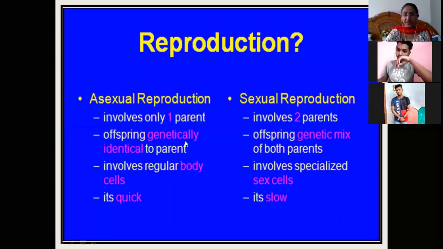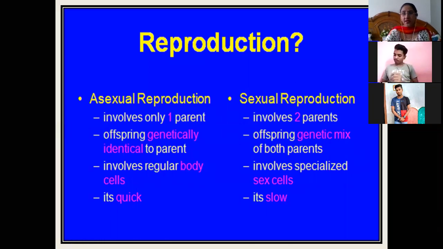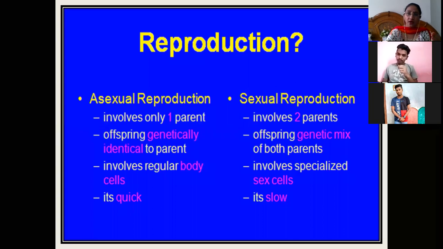In asexual reproduction, offsprings are genetically identical to the parent, because here only one parent is involved in the reproduction. So the offspring or the progeny which is being produced will be genetically similar to that of the parent.